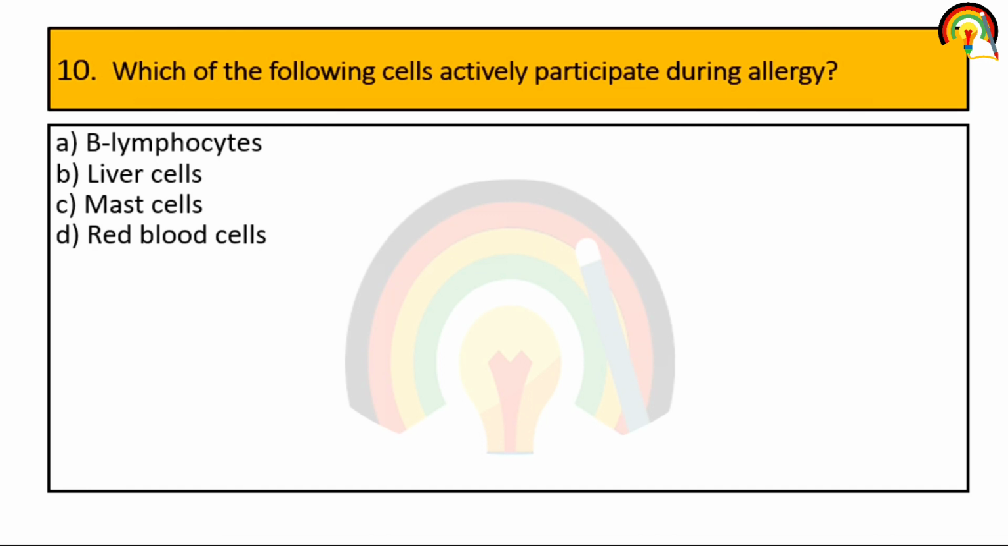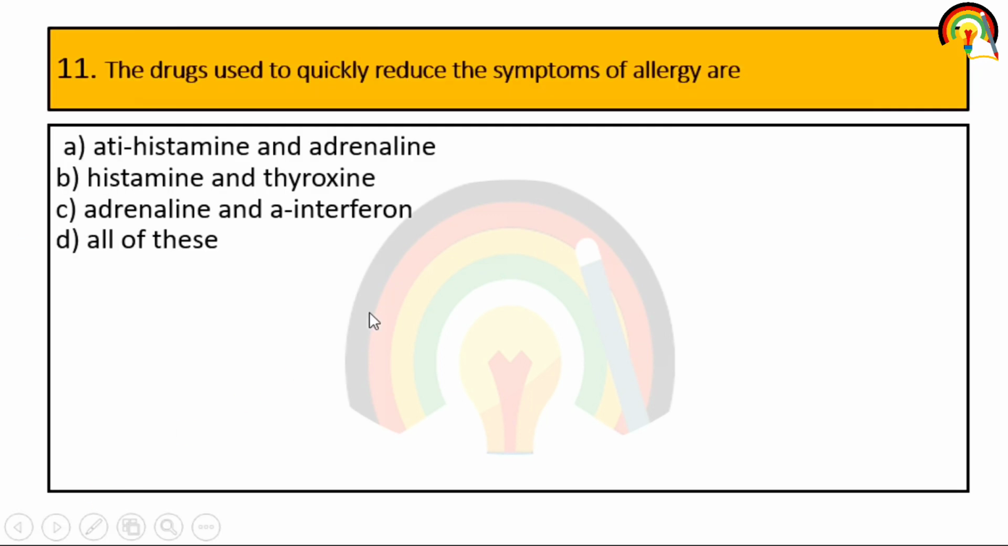Next one. Which of the following cells actively participates during allergy? B lymphocyte, liver cell, mast cell, red blood cell. It is mast cell. Next one. The drug used to quickly reduce the symptoms of allergy. It is absolutely antihistamine and adrenaline. Adrenaline is one of the catecholamines among adrenaline, noradrenaline and dopamine.